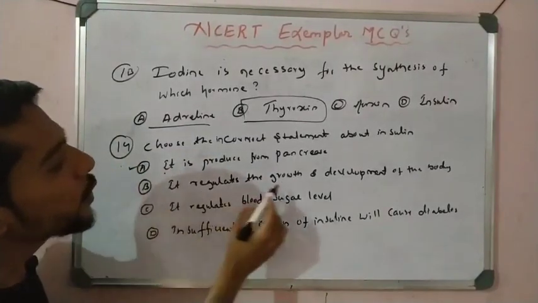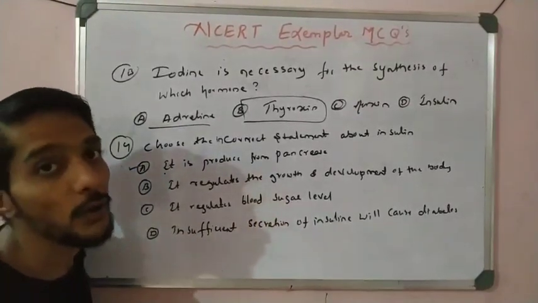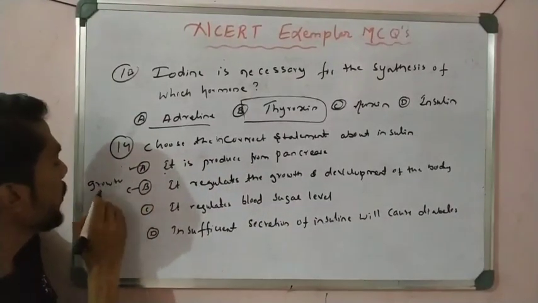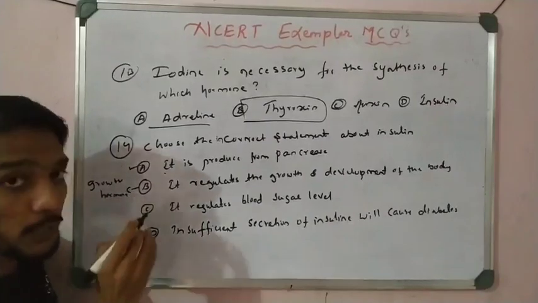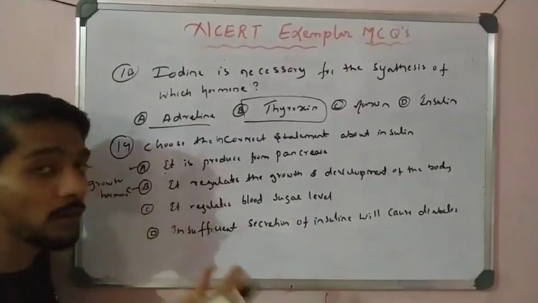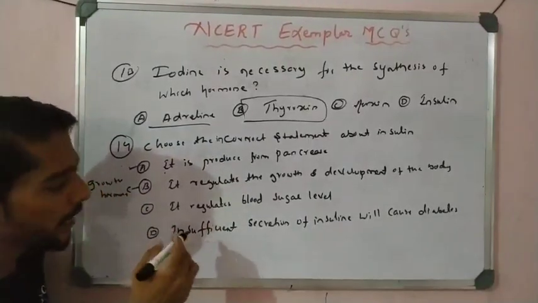It regulates the growth and development of the body. No, it is growth hormone. It is related to the growth hormone. The pituitary gland secretes the growth hormone, but insulin does not even affect growth. So B is wrong. Let us check C and D.